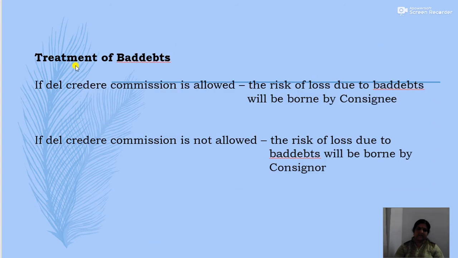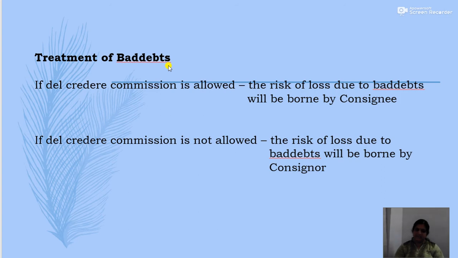Now there is one more thing, that is treatment of bad debts. Now we have already studied that commission can be classified into two types. One is the ordinary commission and the other one is special commission. Okay, ordinary commission means a certain percentage of commission which is calculated on the basis of sales. So a fixed percent on sales is called ordinary commission. And any commission which is paid over and above the ordinary commission is called special commission.